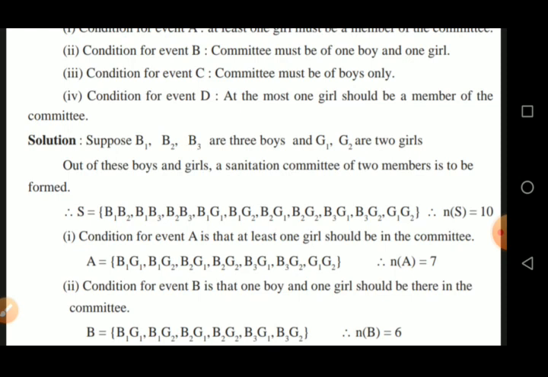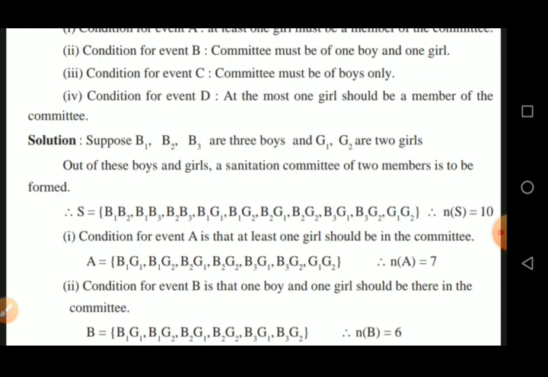Now the committee of 2 from boys and girls: B1 G1, B1 G2, B2 G1, B2 G2, B3 G1, B3 G2. Now the committee of 2 from the girls only, and that is G1 G2. In this way we can prepare 10 committees and number of S is equal to 10.